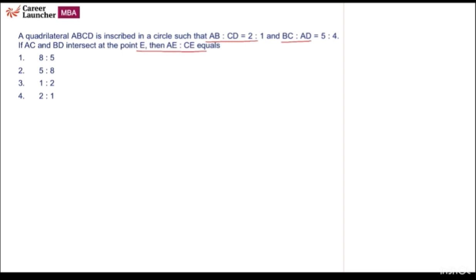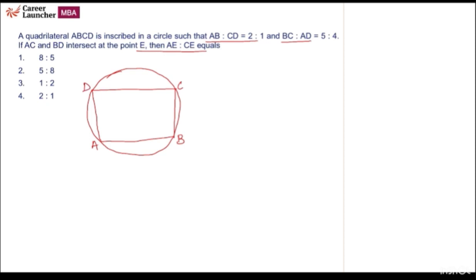Okay, let's first draw the circle. Let's say this is the quadrilateral. Okay, it is A, B, C and D, and AB is to CD is 2 is to 1.